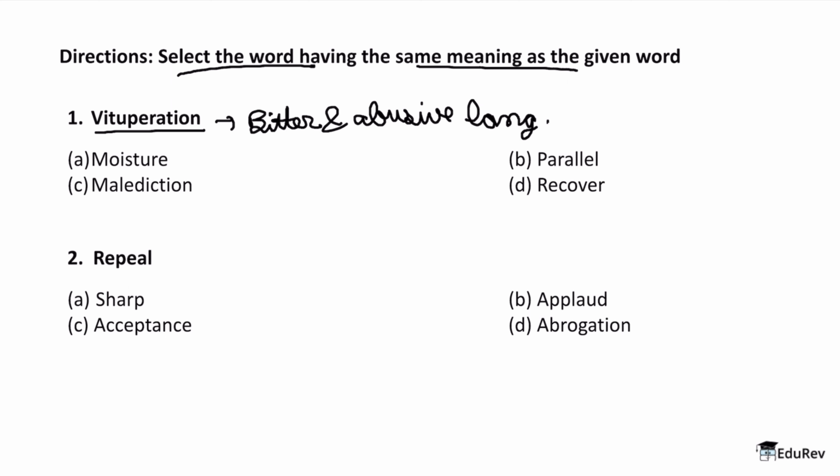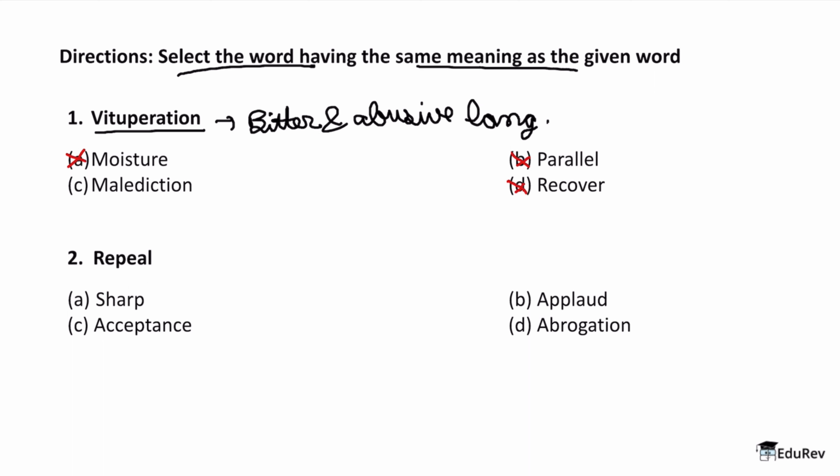Now we know that moisture does not mean that. Moisture means something that has some form of water content inside of it. So this is not our answer. Now we know that parallel means some lines or something that will not touch each other for a very long period of time. Therefore parallel is not the answer either. Now when we talk about recover for option D, recover always means that we are moving towards the normal state of that particular thing or person. So that is called recover, and therefore option D is also not the answer.